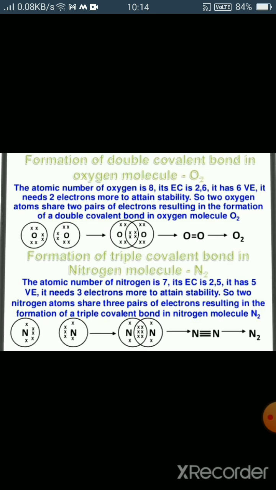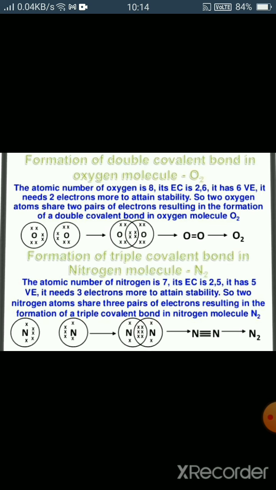So the first oxygen shares 2 electrons with the other oxygen atom, and the other atom does the same. In this way, they share 2 electrons with each other, so sharing of 2 electrons is taking place. It is represented by 2 bonds, that is a double bond. So in this way, oxygen atoms form a covalent bond with another oxygen atom, that is O2.